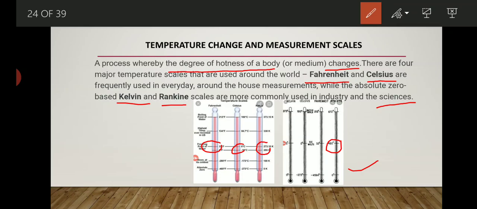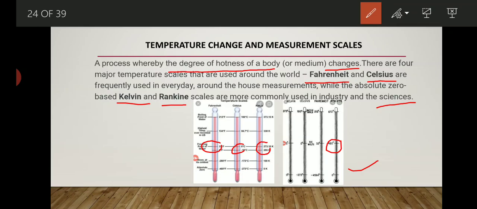But when we measure with Fahrenheit scale, at 32 Fahrenheit water is converted into ice. Similarly, in case of Kelvin scale, water is converted into ice at 273.15 Kelvin. And when we measure through Rankine scale, the temperature is 492 Rankine.